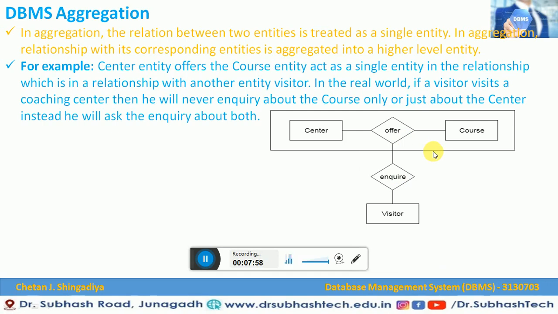So this is DBMS generalization, DBMS specialization and DBMS aggregation that we are going to use in our ER model to create an effective database for the sake of simplicity. And after completing that database, we are going to create an effective data dictionary which can be implemented in a project also. So this is how aggregation will work in a graphical user interface.